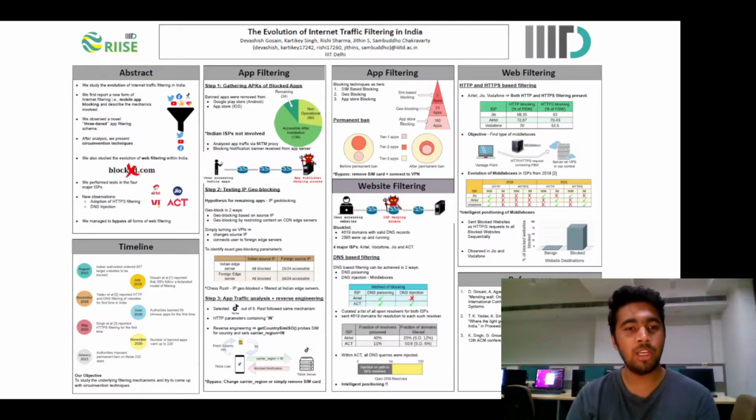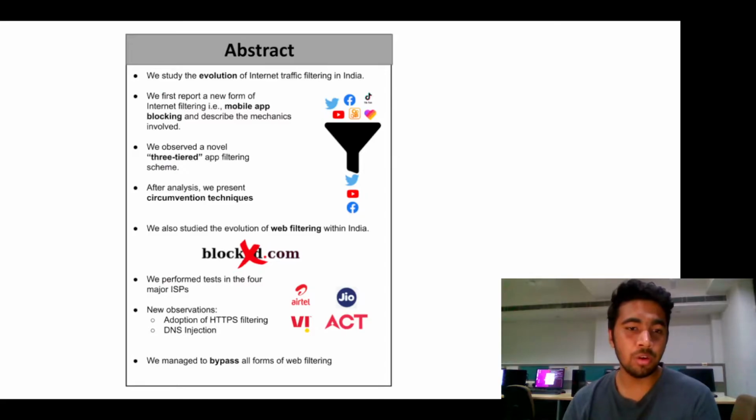Hi all, my name is Kartikey and I will be presenting our work titled The Evolution of Internet Traffic Filtering. In this work, we studied the evolution of internet traffic filtering in India. We report a novel form of filtering, that is, mobile app blocking.